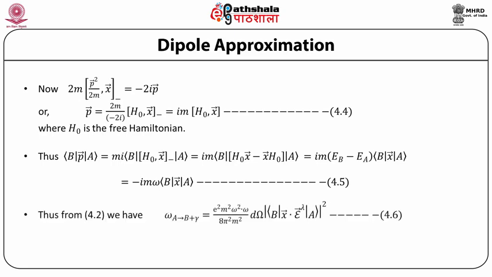Thus, from 4.2, we get the spontaneous transition probability between A and B plus gamma, given by e squared omega cubed divided by 8 pi squared, d capital omega, times the matrix element between b and a of x dot epsilon, the whole thing squared.